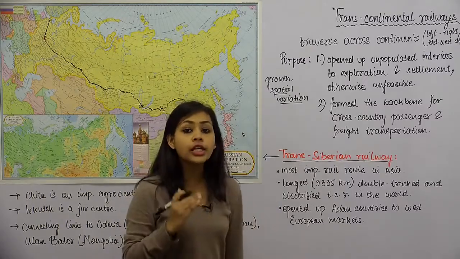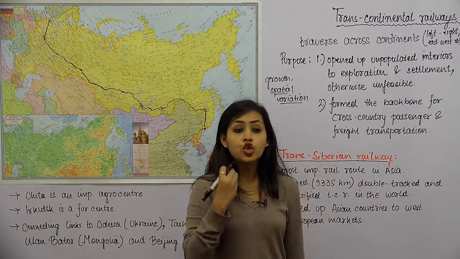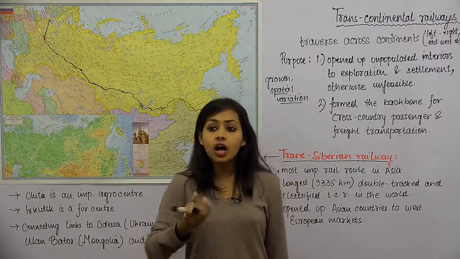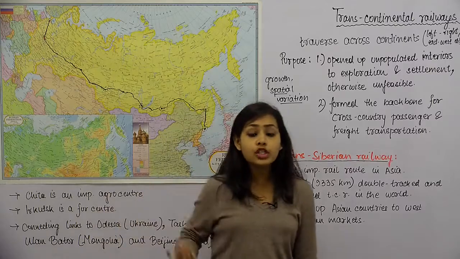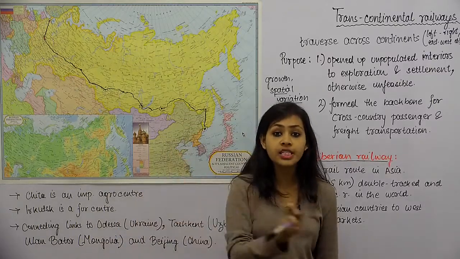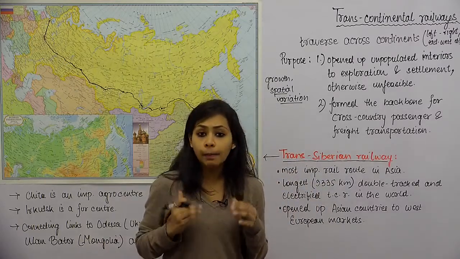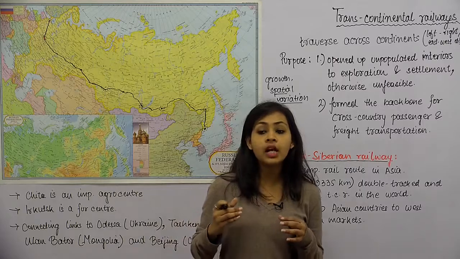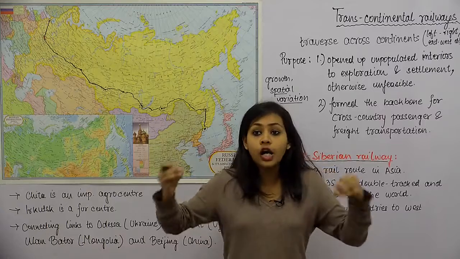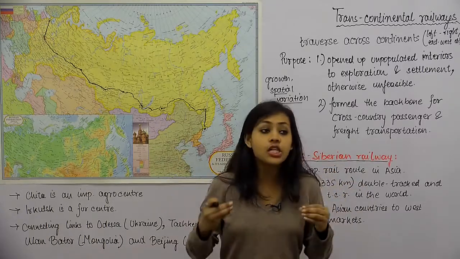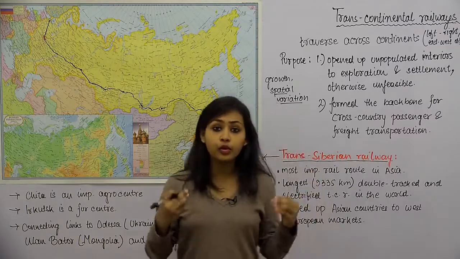तो ट्रांस कॉन्टिनेंटल रेलवे, since ये पूरा कॉन्टिनेंट को क्रॉस करता है, so what it does is it opens up these continental interiors. Because of these continental railways, there is now connectivity, so even if a particular place is remote in nature, it now has connectivity with other nearby regions which are developed, which are modern. Okay,